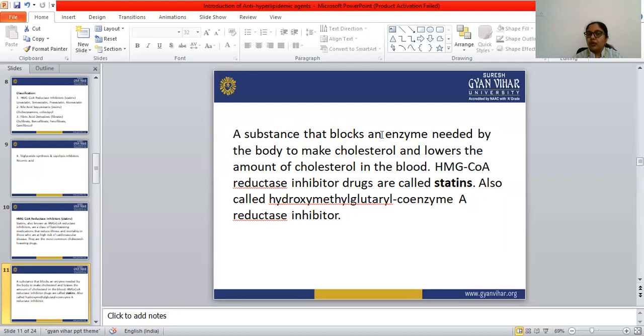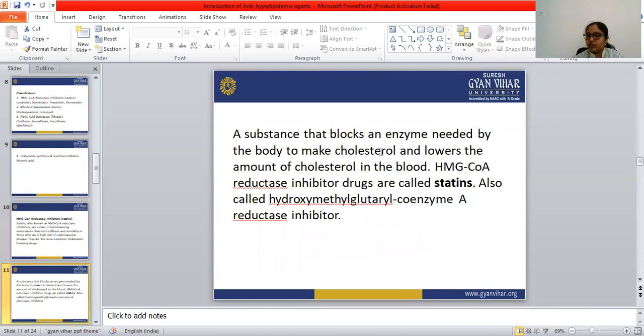So HMG-CoA reductase inhibitors are those substances that block one enzyme, an enzyme needed by the body to make cholesterol, and so lower the amount of cholesterol in the blood. The HMG-CoA enzyme is needed by the body to make cholesterol. The HMG-CoA reductase inhibitor lowers the activity of this enzyme, and that prevents cholesterol formation in the body.